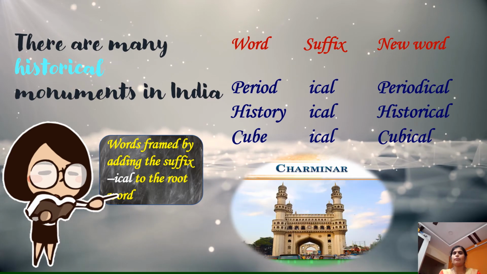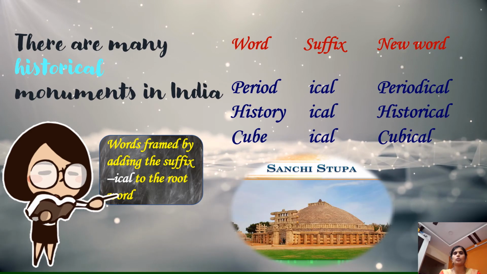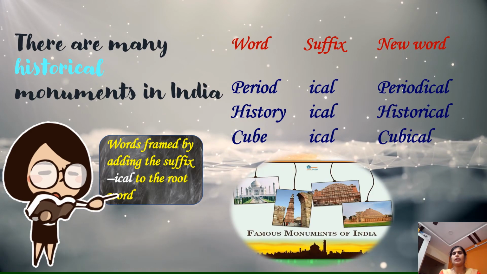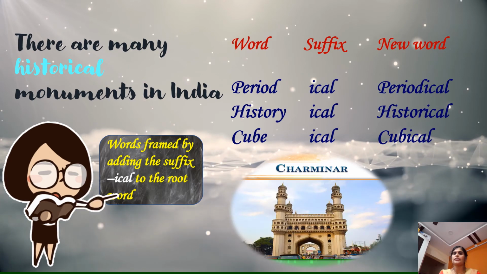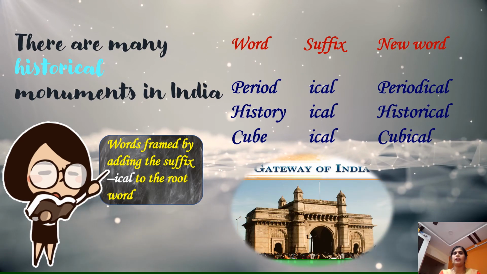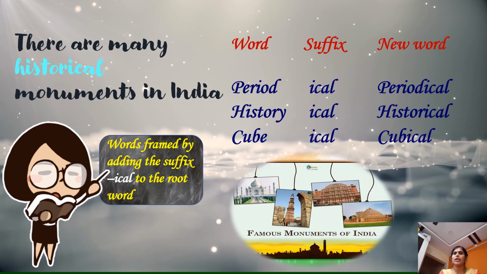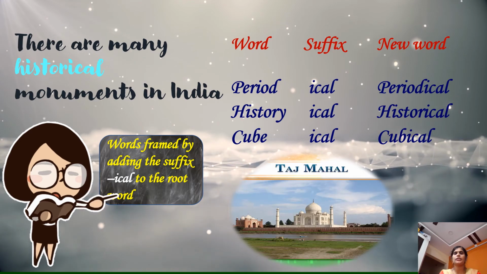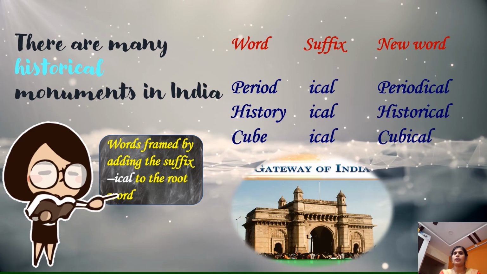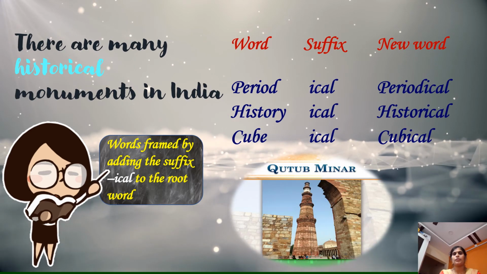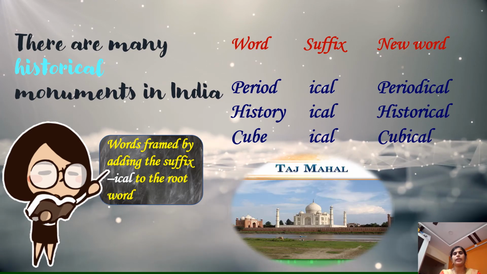Words framed by adding the suffix ical to the root word. For example, if you take the root word period, by adding the suffix ical, the word becomes periodical. In the same way, history plus ical becomes historical. Cube, cubical. There are many historical monuments in India.